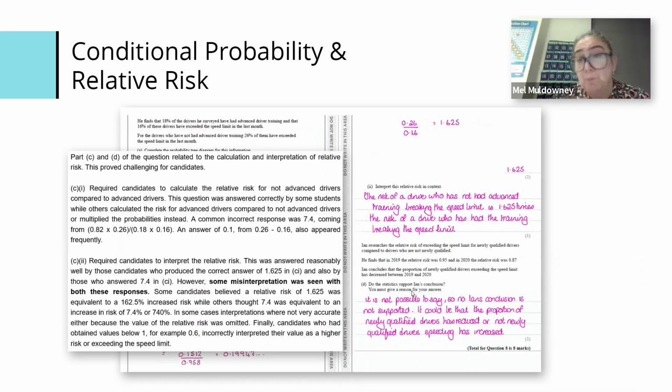Part C and D were both challenging. Again, I think it's important because, like I've said before, we've got to give students the opportunity to practice this kind of stuff. Relative risk was answered correctly by some students, but not all. And I'd looked at previous sittings and relative risk hasn't come out well in any of them. Part C, there was some misinterpretation about what was being asked. And so some of the interpretations were not very accurate.